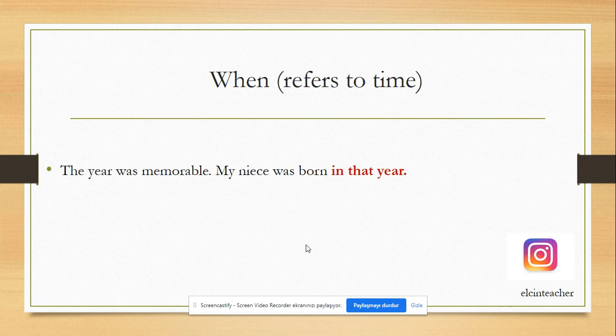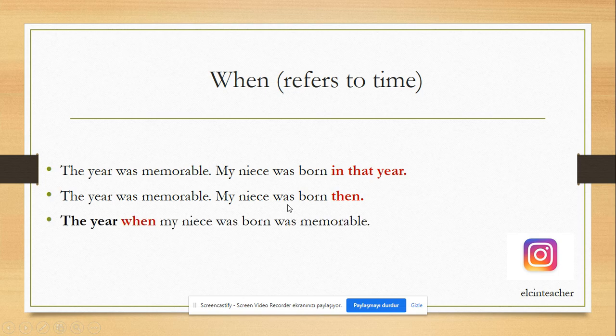Let's look at these two sentences. The year was memorable. My niece was born in that year. Or the year was memorable. My niece was born then. Let's combine these two sentences and make it one sentence using a relative pronoun. The year when my niece was born was memorable. We are using when because we are modifying the year. So we should use the relative pronoun when after the year.